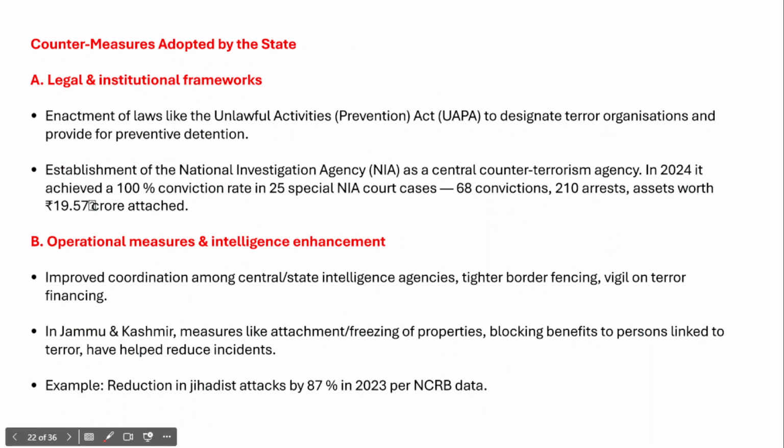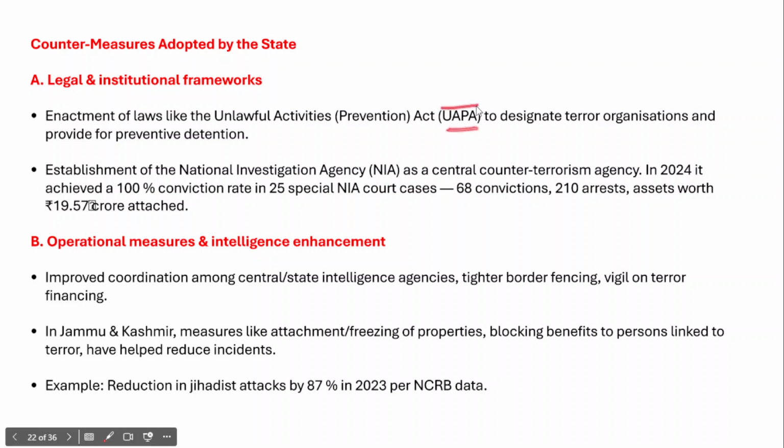And then you need to briefly talk about the countermeasures adopted by the state to deal with the threat of terrorism. First, you need to write about the legal and institutional measures. The government has enacted laws like the Unlawful Activities Prevention Act, also known as UAPA. This Act designates terrorist organizations and provides for the preventive detention of individuals arrested on charges of promoting terrorism.